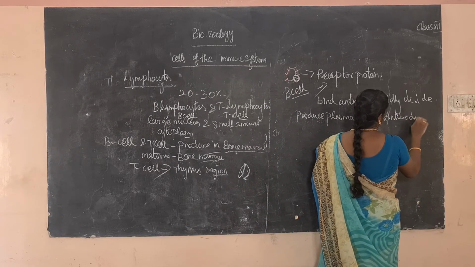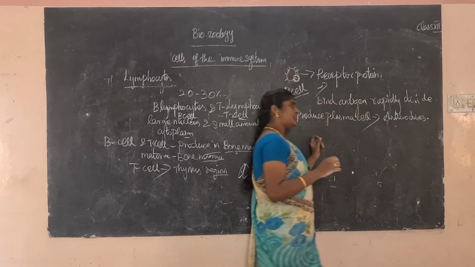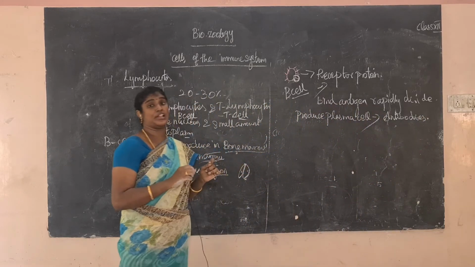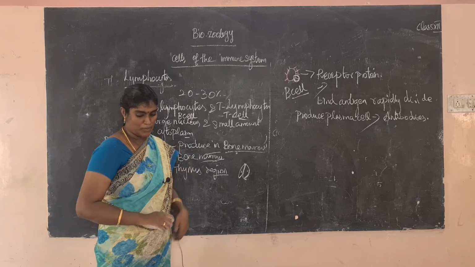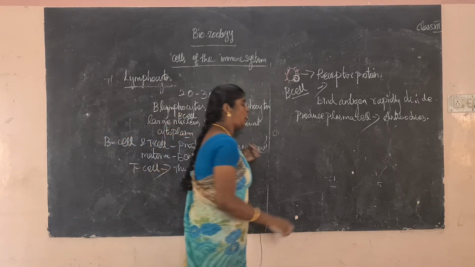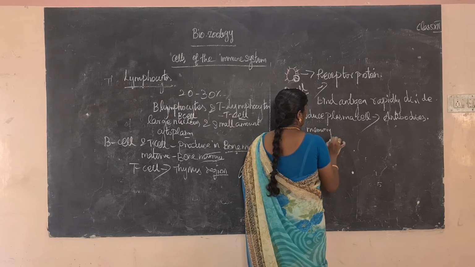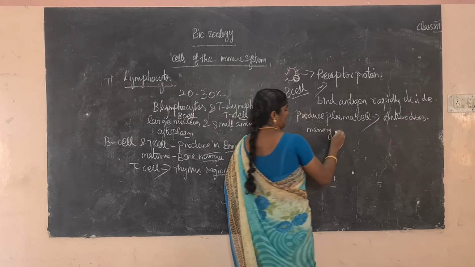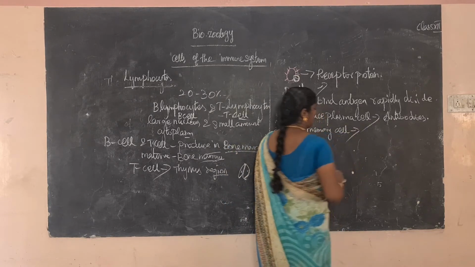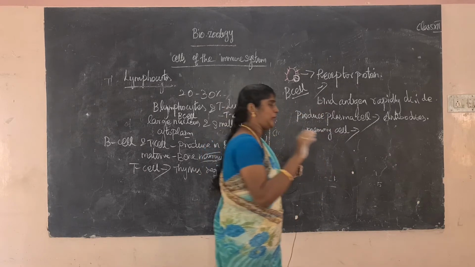Some plasma cells do not produce antibodies. These are commonly called memory cells. The memory cells are only involved in the secondary immune response.